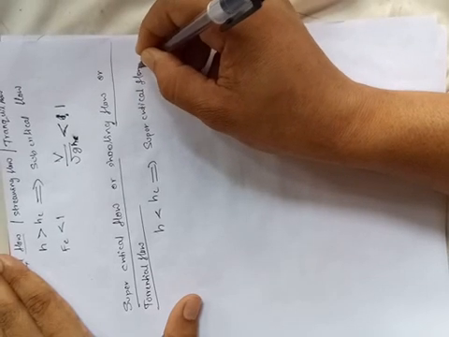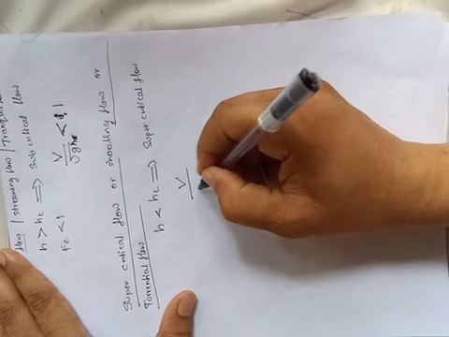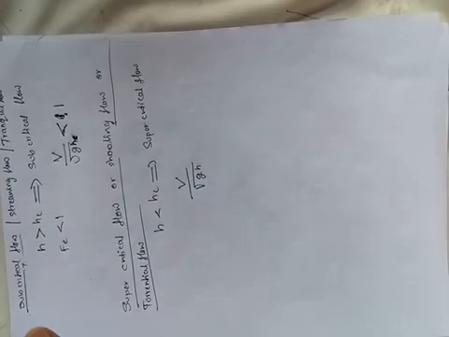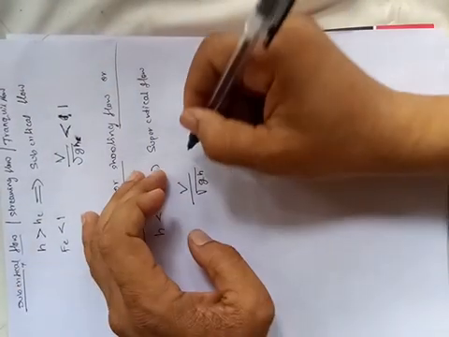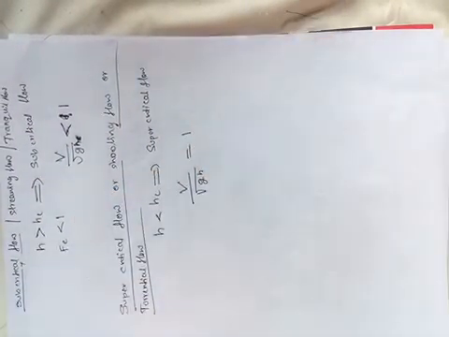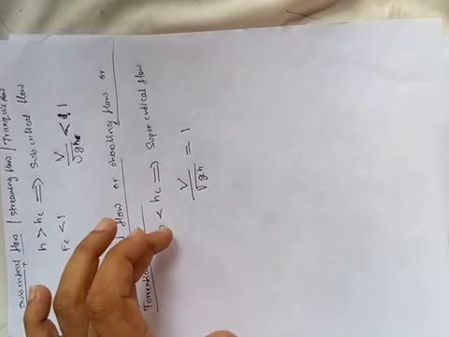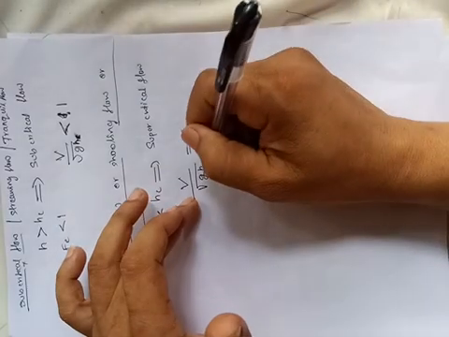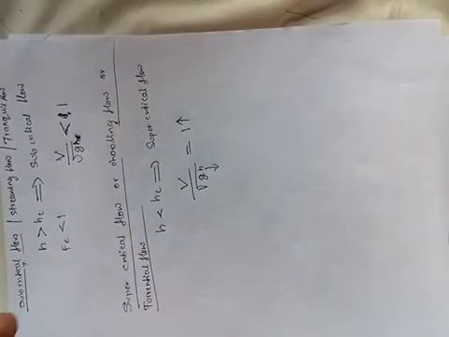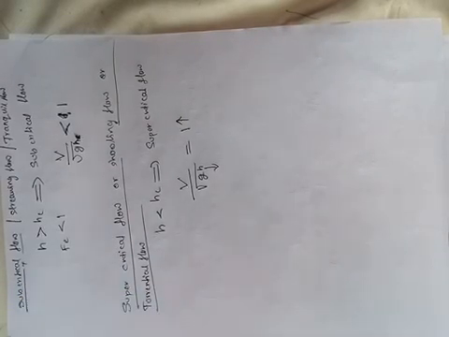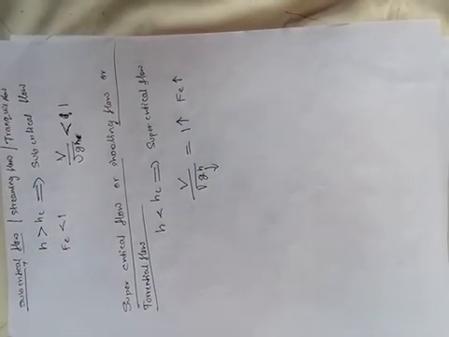Then what about the conditions on the Froude number? See, what is the equation to find out the Froude number? V divided by root GH, right? If the depth is HC, critical depth, then what happens? It will become 1. If the H is less than HC, when the H is going to decrease, here it is going to increase, right? So it is greater than 1. The value of the Froude number is going to increase.